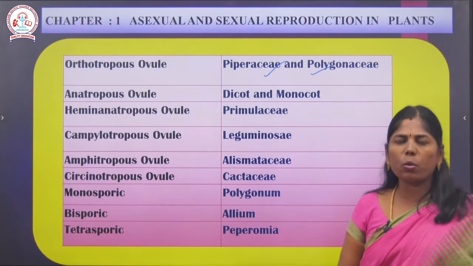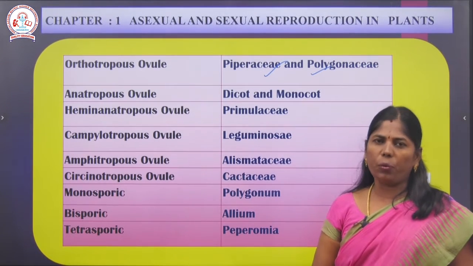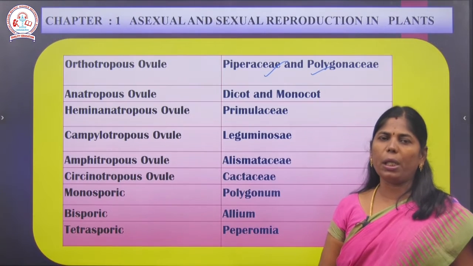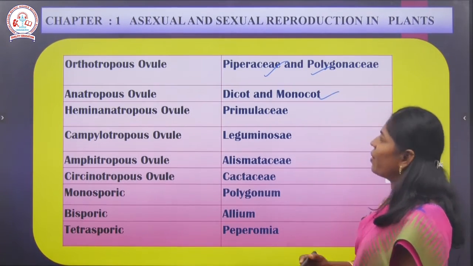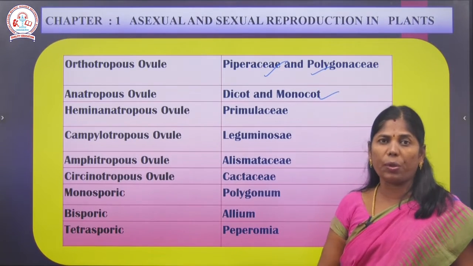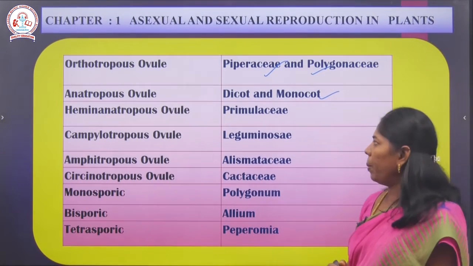Next, anatropous ovule, that is the inverted ovule. This is a common type of ovule in monocot and dicot, isn't it? The dicot and monocot consist of anatropous ovule. It is an inverted ovule, we call it an ovule that is upside down.